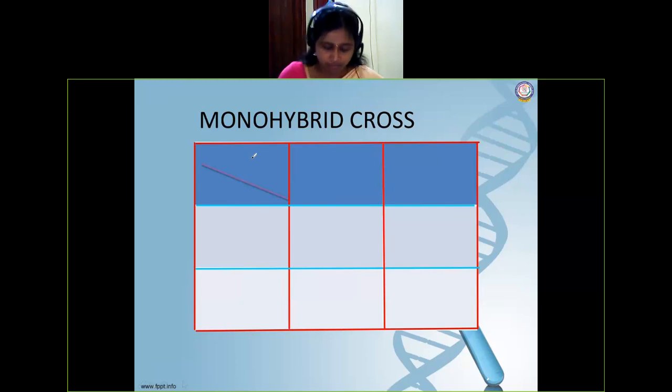Okay. So since it is both capital T, small t in both the cases, male as well as female, I can write wherever I wish. Male, another one female, with the character capital T, small t. Similarly here capital T, small t. Okay, once again I'll go back to the slide. You just check it out.